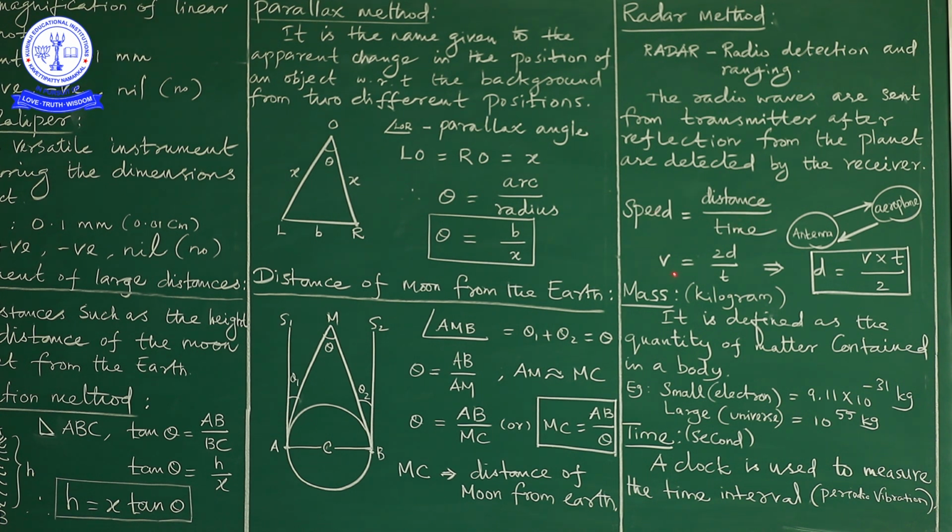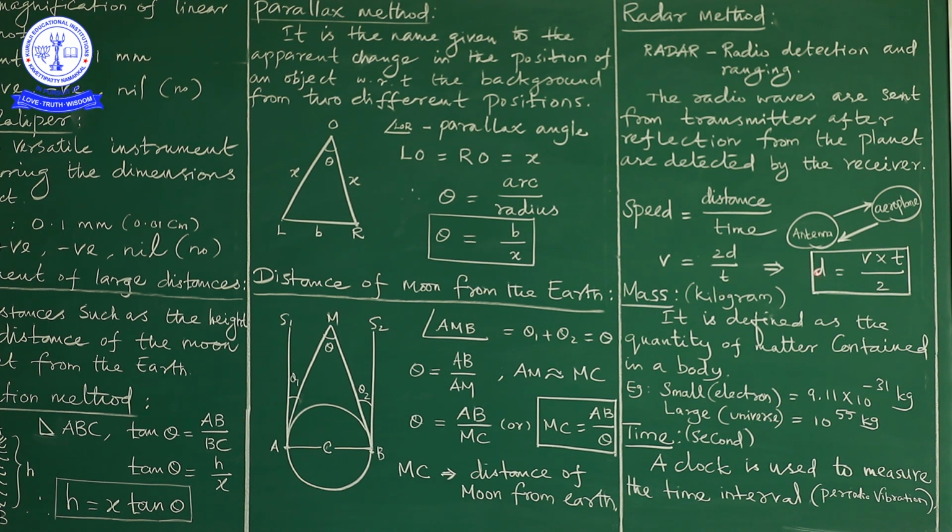So speed is V, and distance is 2D. Why do we use 2D? From the antenna to the aeroplane the distance is D, and from the aeroplane to the antenna that distance is also D. So double the distance means we have to write 2D by T.